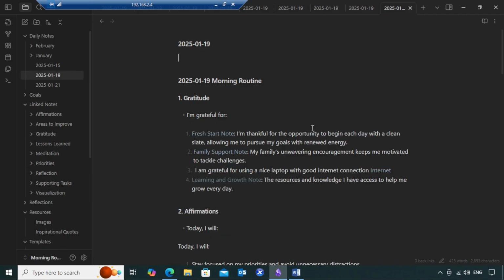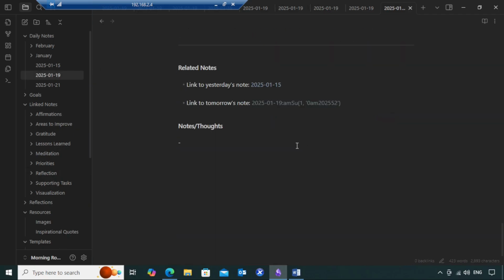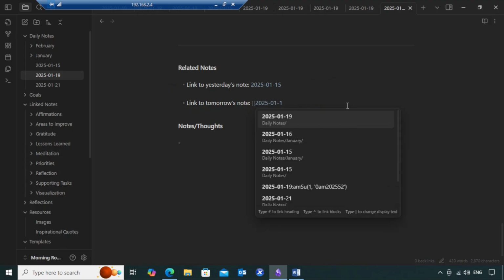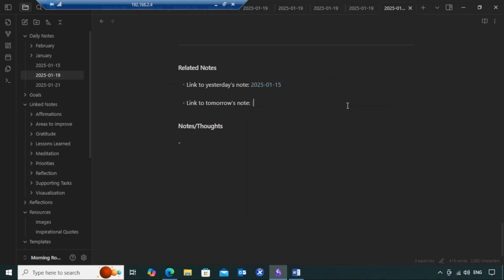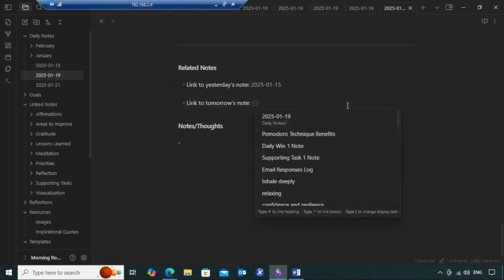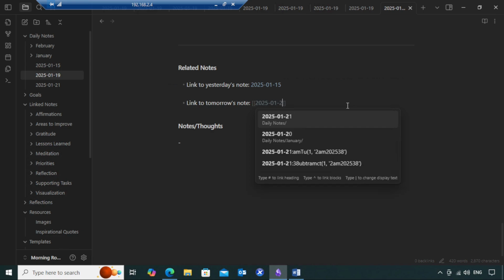Now let's go back to 19th. Now let's say you want to link it to maybe tomorrow's note or maybe the day after tomorrow's note. So let's say, for example, you want to link it to the 21st. I'm going to type two square brackets 2025 followed by 01 followed by 21.